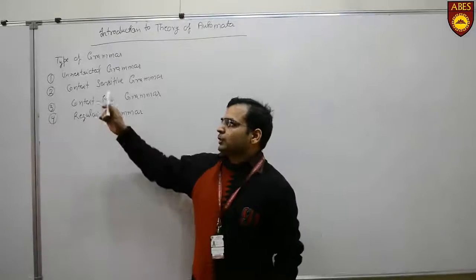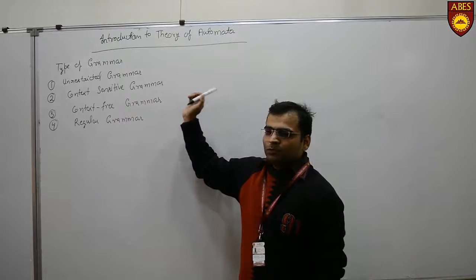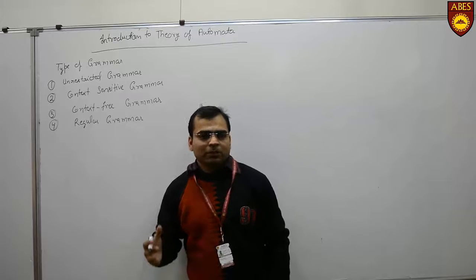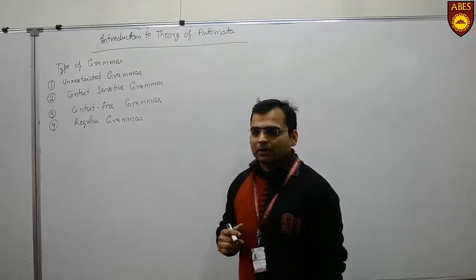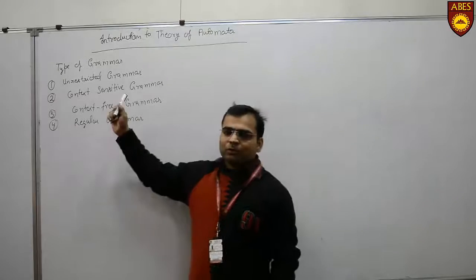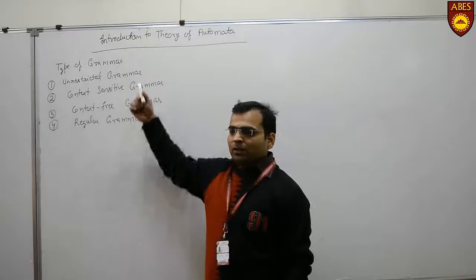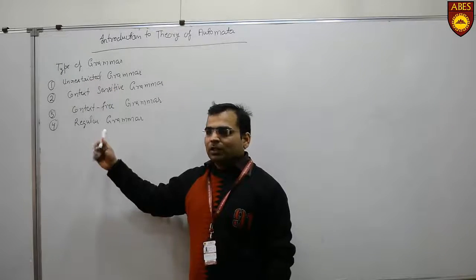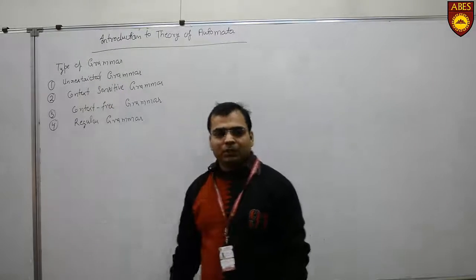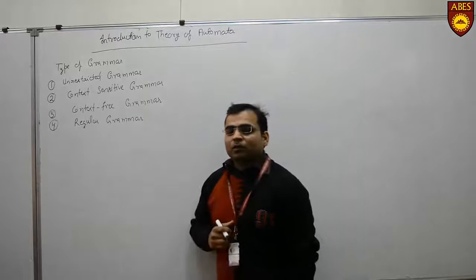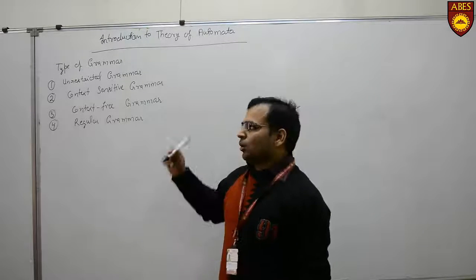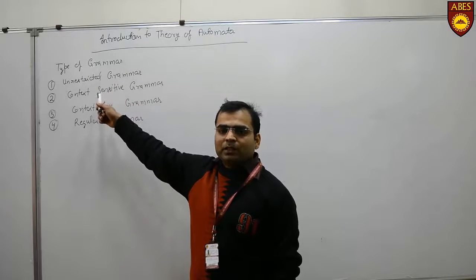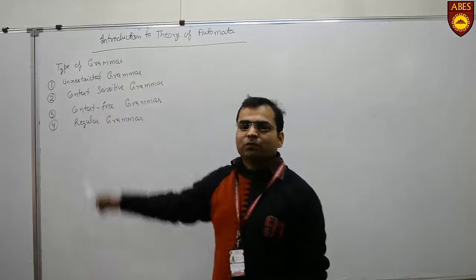So, before further study of formal languages, first of all we should know what the types of grammar are, on the basis of which we could design our formal languages. For designing the formal language or for discussion of formal languages, the types of grammar are required. Clear? So, in theory of automata, formal language is designed based on the following types of grammar. That is a classification of the formal grammars that can be used for the generation of formal languages.